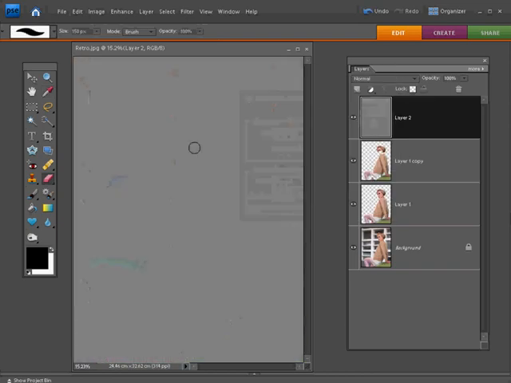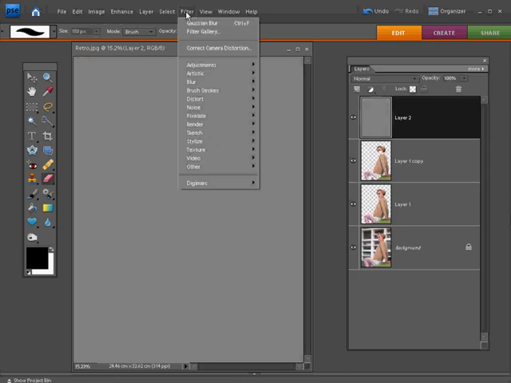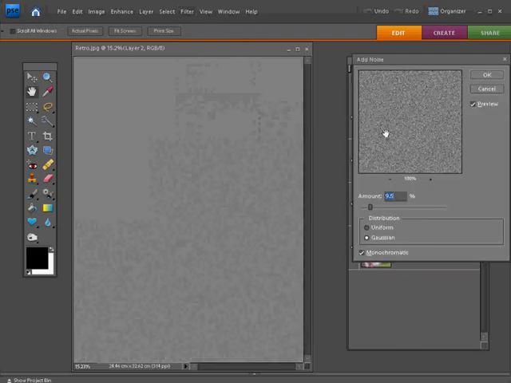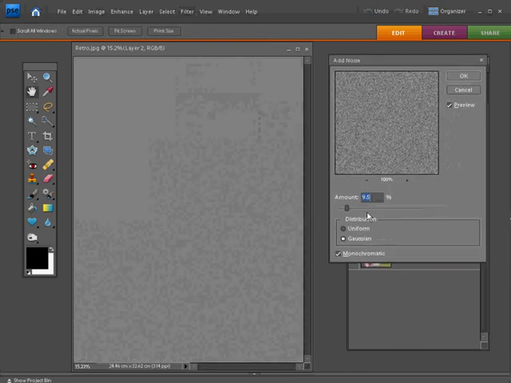The layer fills up with grey pixels, and we completely lose our portrait for the moment, but don't worry about that. First we'll come up to filter, down to noise, and we'll pick add noise, and an amount in here of something around 10% is okay. That's not too severe really. Make sure that the distribution is set to Gaussian and monochromatic is ticked at the foot of the palette.